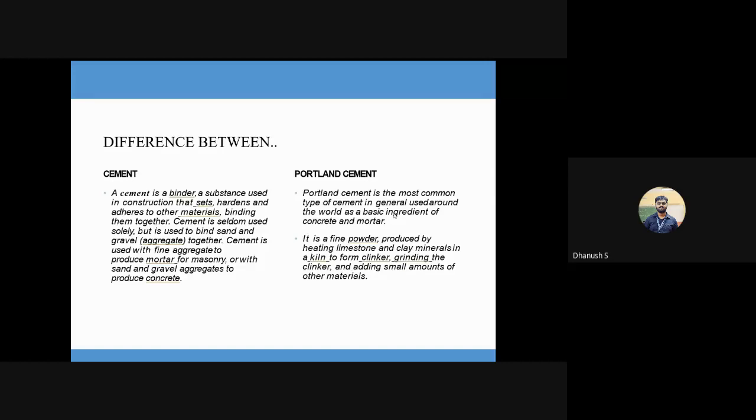Whereas with Portland, there's a lot of chemistry going on. You need to have a specific set of materials mixed in a specific proportion, burnt in a kiln at a particular temperature to form clinkers, and these clinkers are ground to give a powder of a certain fineness or particle size, and this when mixed with water should hydrate and give certain hydration products that we'll talk of in a while.